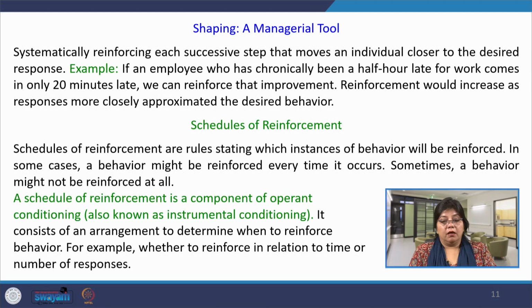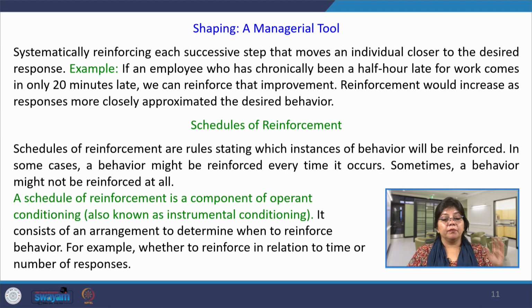Next is shaping as a managerial tool. Now, we have used a theoretical aspect based on learning theories given by Thorndike, classical conditioning, principles, laws of learning, instrumental conditioning and social learning. Now, there are certain tools also where this kind of learning will take place in a very apparent, very tangible manner, where we can say that learning has occurred. So, OB professionals have talked about systematic reinforcing, where every step is reinforced, so that a desired behavior is learned, maintained and acquired.